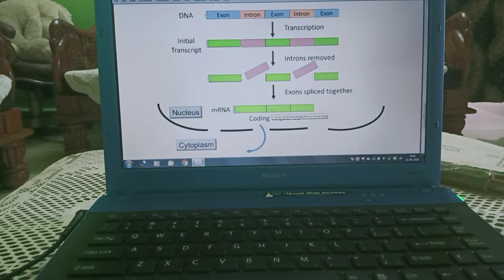You can see how introns are being removed. Once introns are removed, then exons come together on messenger RNA.